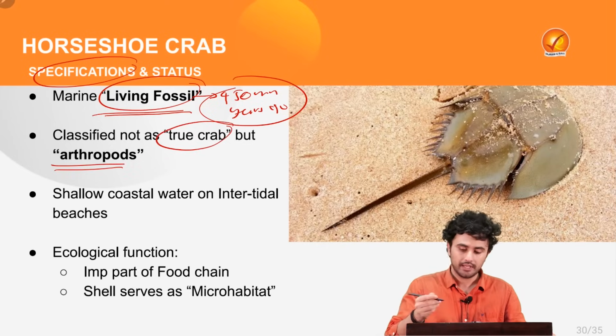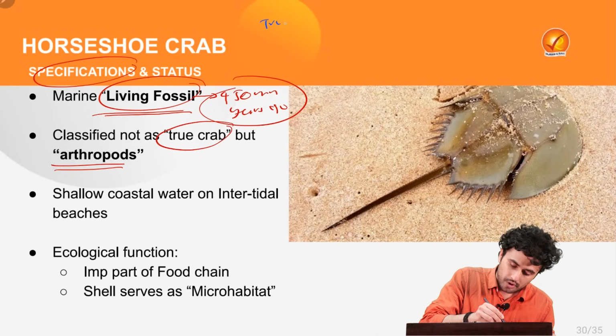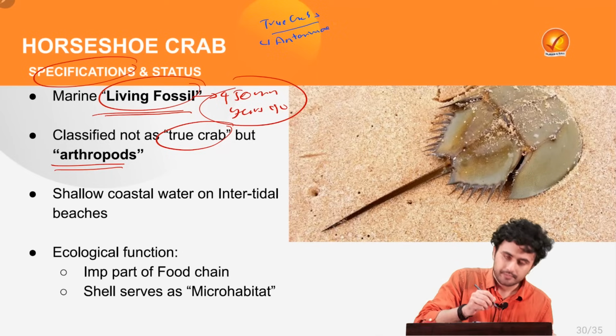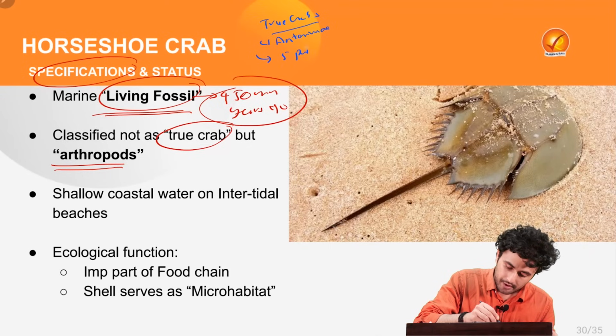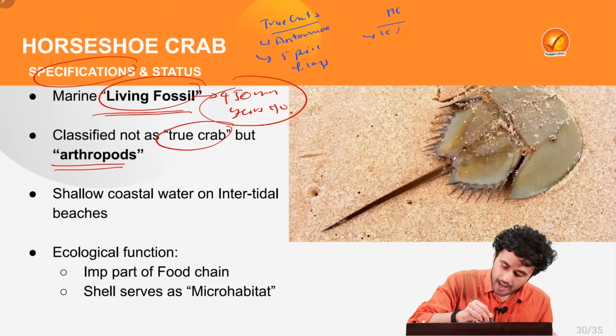The reason being that true crabs have antenna in the front of their face and they have 5 pairs of legs, while a horseshoe crab lacks antenna and has 7 pairs of legs.